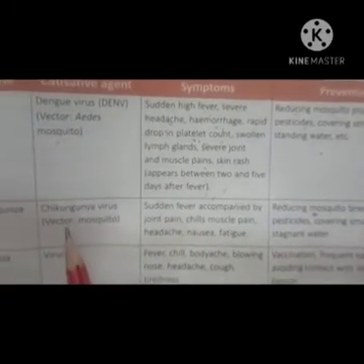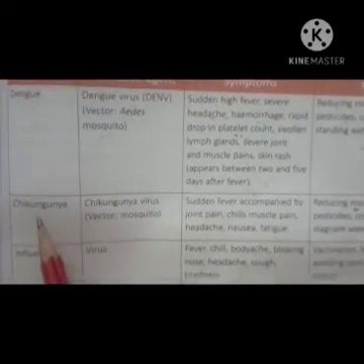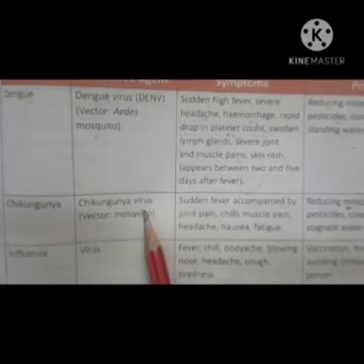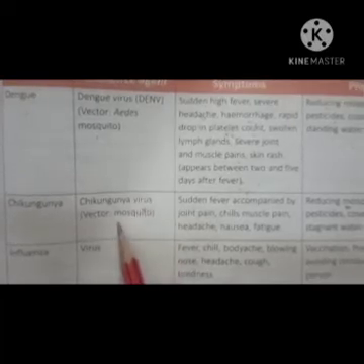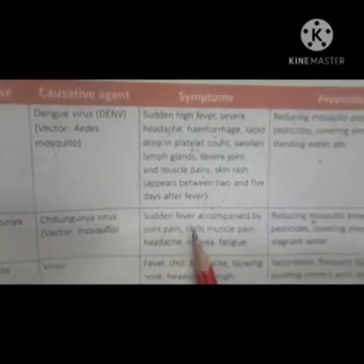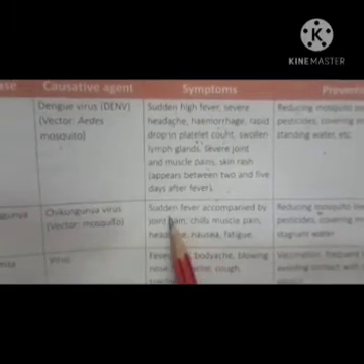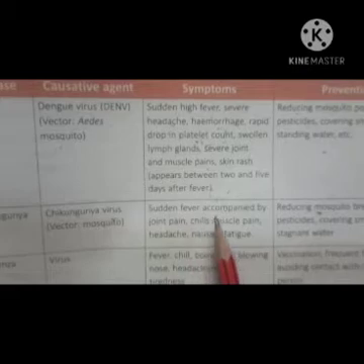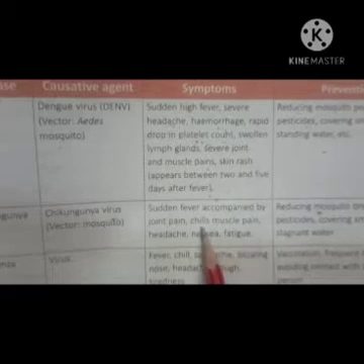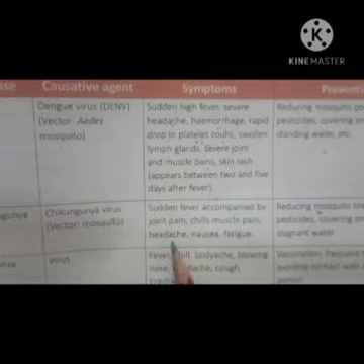Now, the next viral disease is your chikungunya. Chikungunya is also a viral disease caused by the chikungunya virus, and the vector of this disease is also a mosquito. Now, what are the symptoms of chikungunya? There is a sudden fever accompanied by joint pains, chills, muscle pain. Chills means feeling cold, severe cold, and headache.